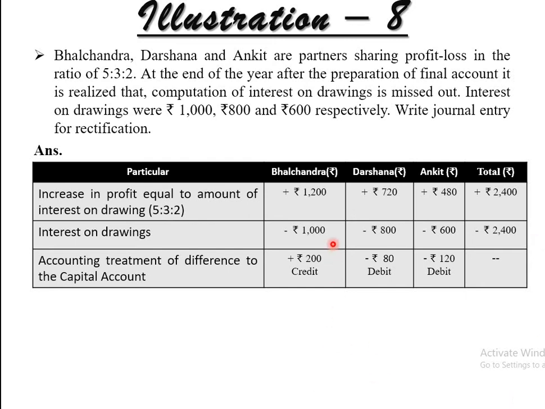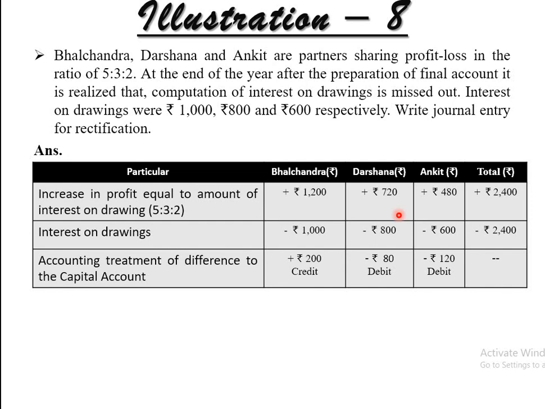See, Bhalchandra already took the profit of 1200, against which he is giving the interest on drawings, that is 1000. So Bhalchandra's profit will decrease by 1000 rupees, and 200 will remain in the profit, which will be credited.